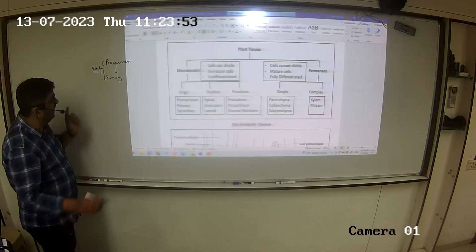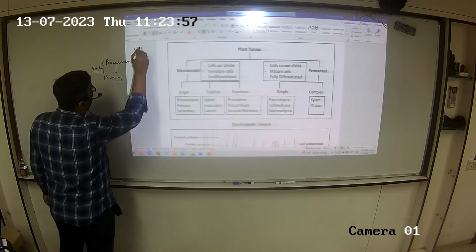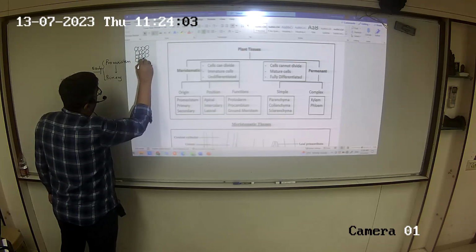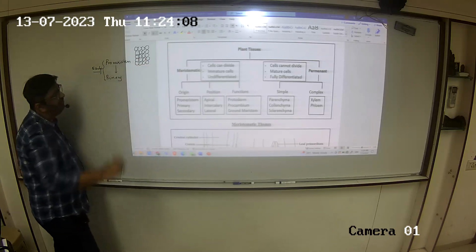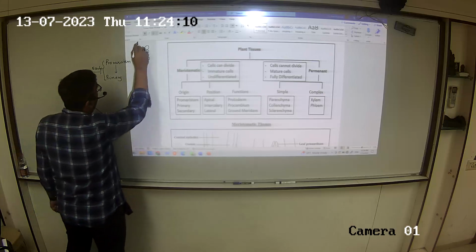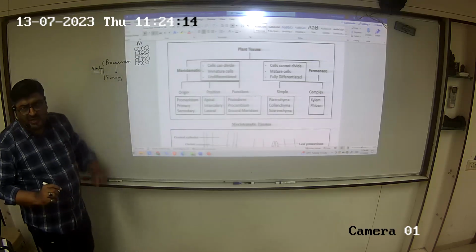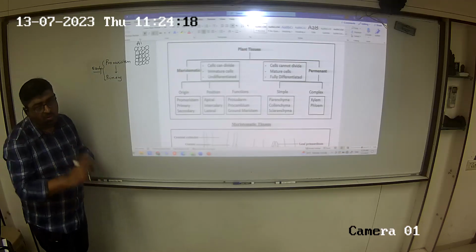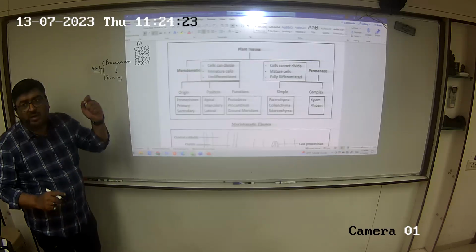Right? Let's take one small group. I'll just make a group of cells. Let's say this is a group of primary now. I just write here primary. Are all of them in a state of division? Continuously dividing. Now, a few of them will lose their ability to divide.